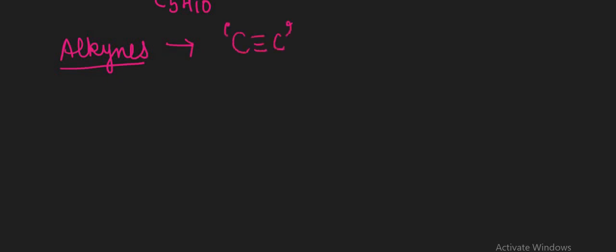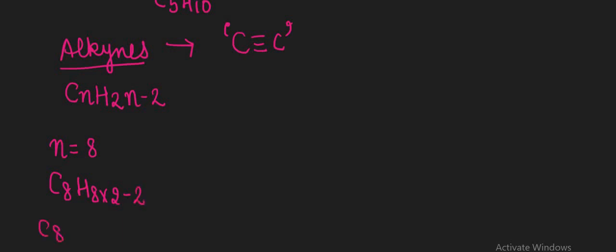Now, in the case of alkynes, a carbon to carbon triple bond must be present, and the general formula is CnH2n minus 2. If we take an example with n equal to 8, then the formula is C8H(2 into 8 minus 2). 16 minus 2 is 14, so it is C8H14.